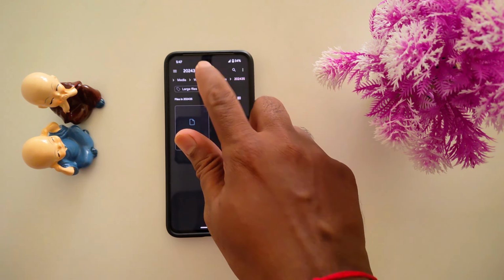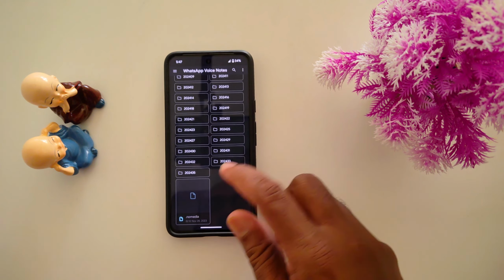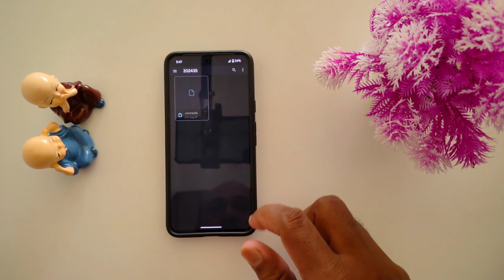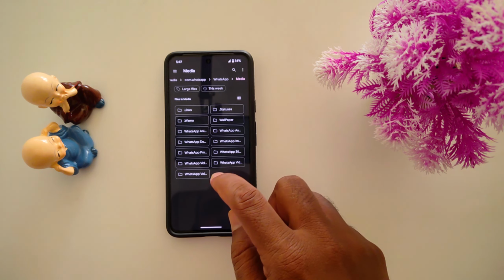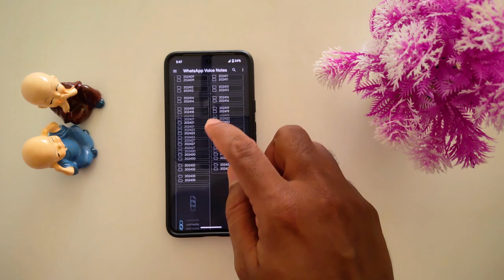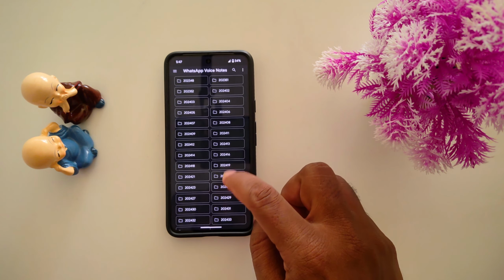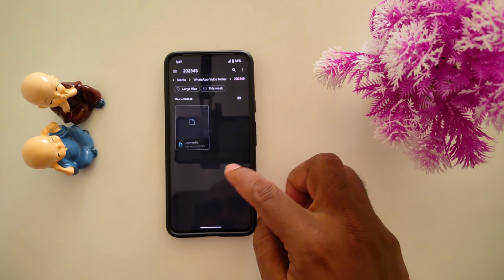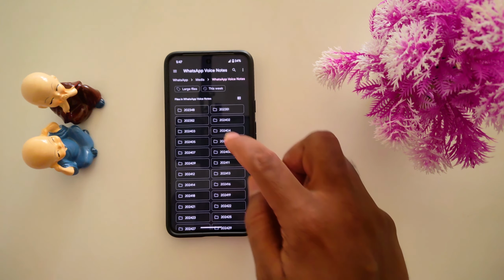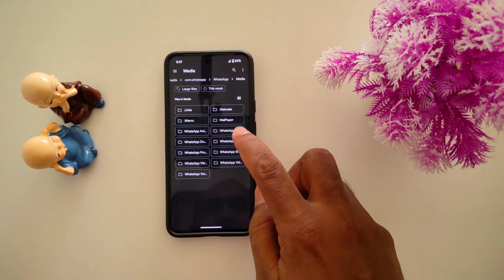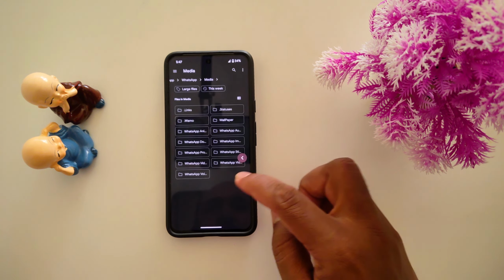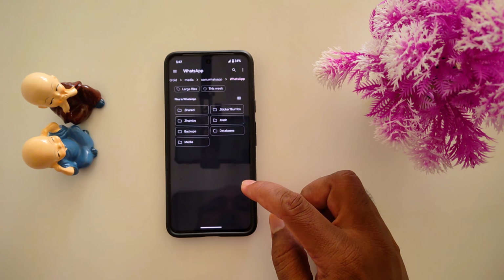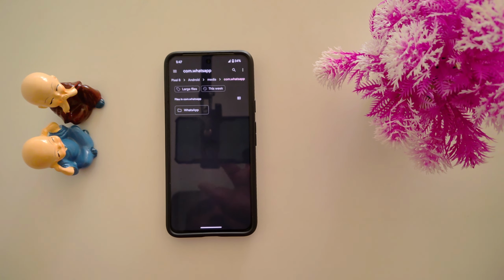When you select, just select any audio file or notification on your device. If any audio file is available, just select it. When you select the audio file, you can see this audio file in your custom settings.